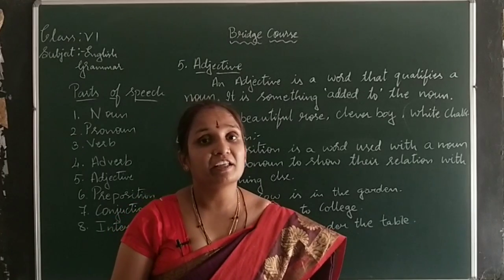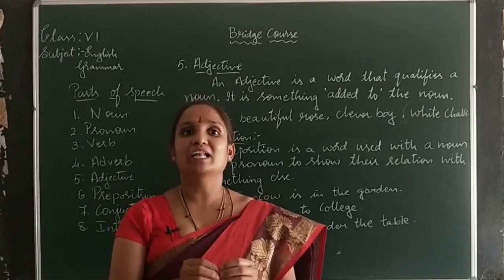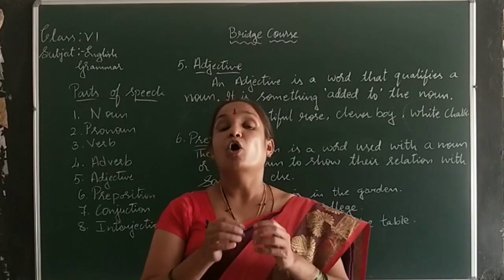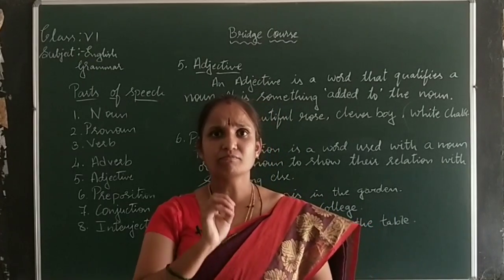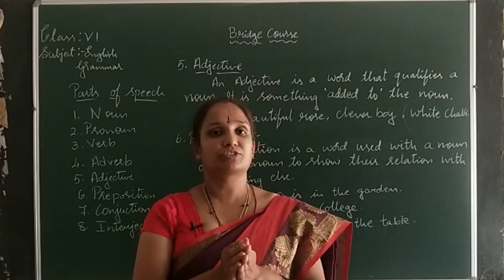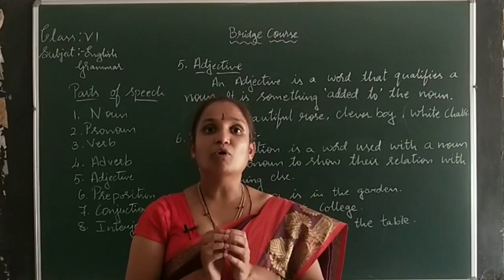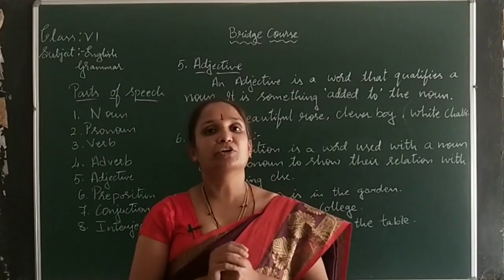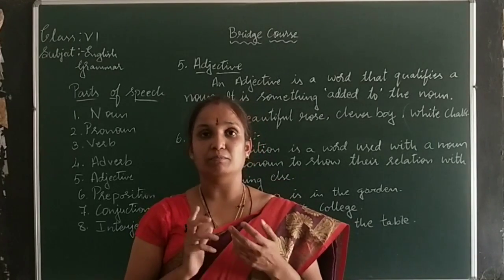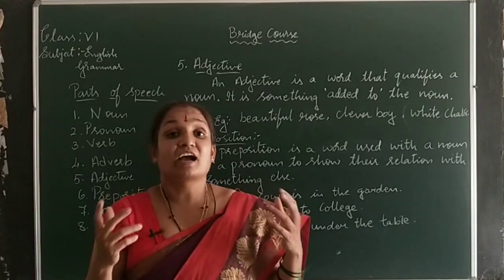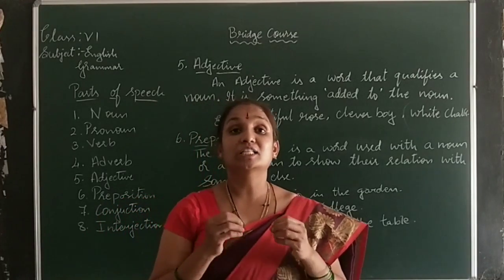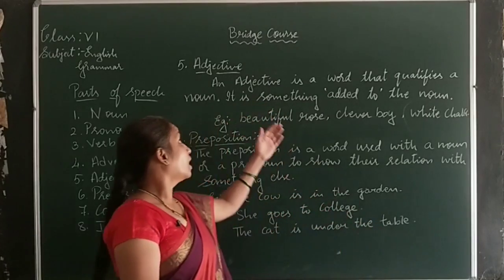How to identify? Anything that shows quality or quantity comes under adjective. Examples: much, many, more, little, few, intelligent, brave, clever, beautiful, extravagant. All these come under adjectives.